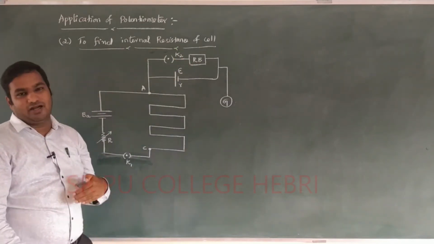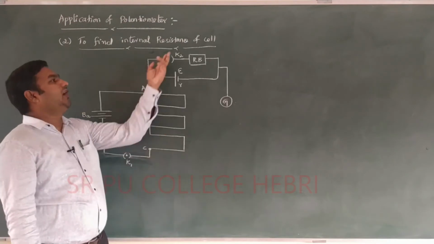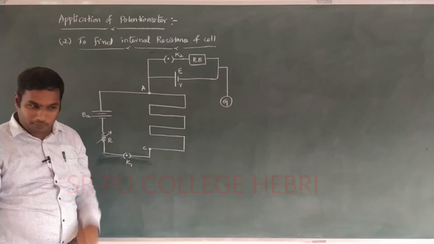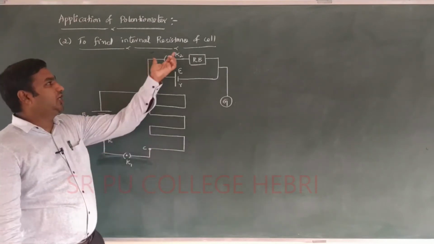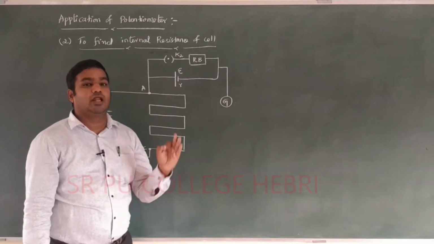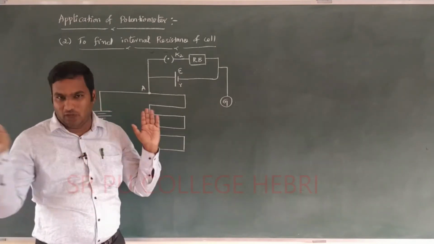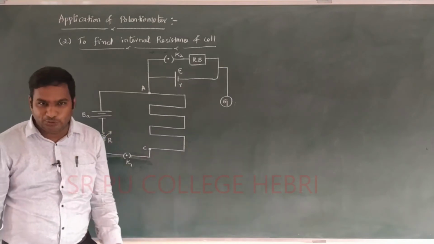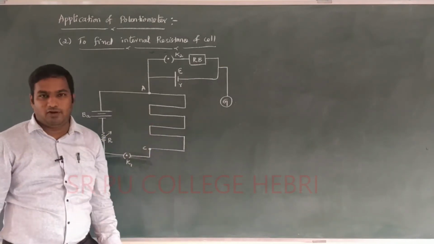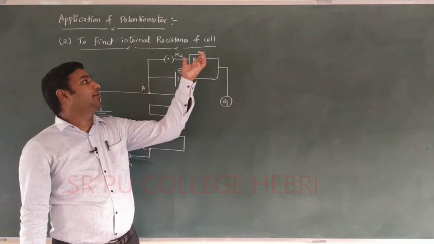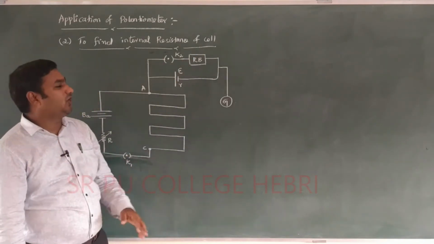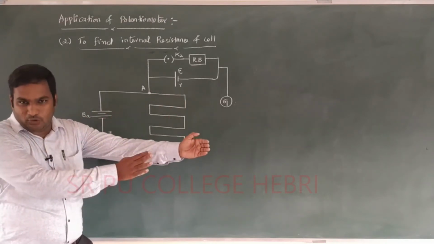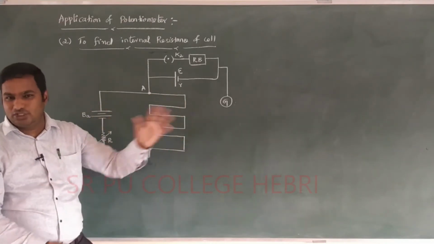In the second part of the procedure, both K1 and K2 are closed, then you have to find one more balancing length. There are two parts: K1 is closed and K2 is open, and we note down the null point, called the balancing length L1. In the second part, K1 and K2 both are closed, and we find one more null point, the balancing length for a suitable value of resistance, that we call L2. These two things you have to do: K1 closed with K2 open, and both closed.